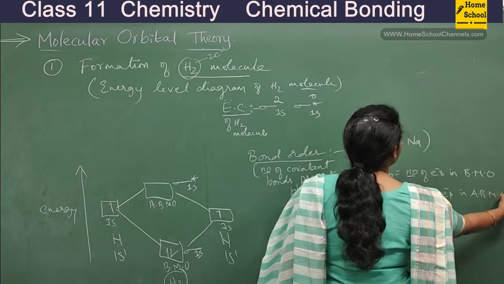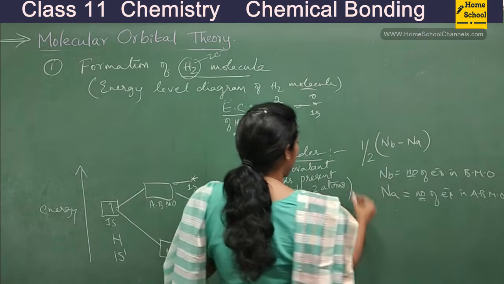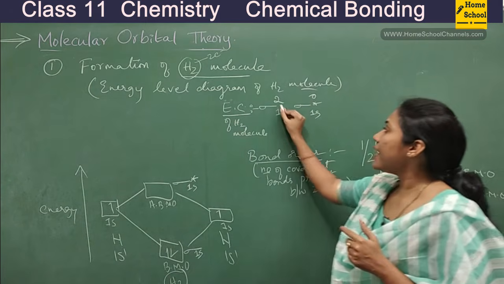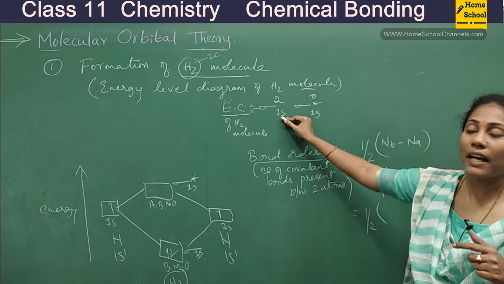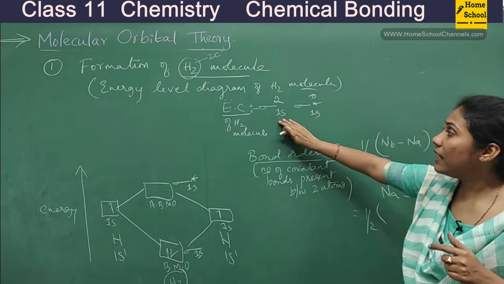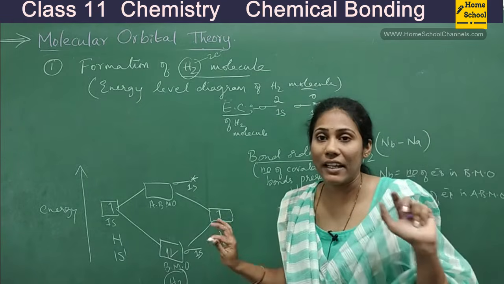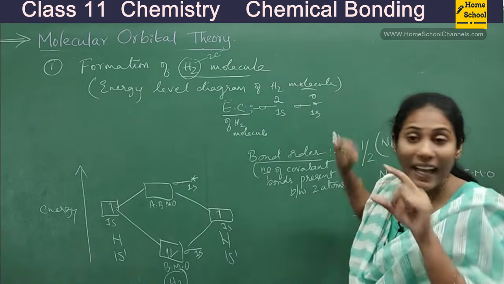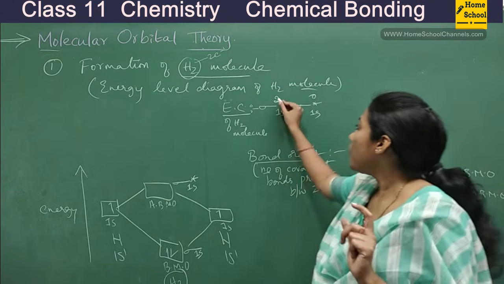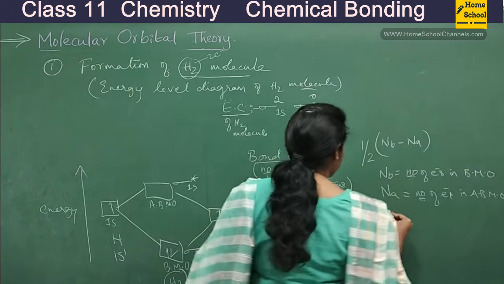Let's calculate: half into how many electrons are there in bonding molecular orbitals? Bonding molecular orbitals are those orbitals on which you don't have a star. If you have a star, it is anti-bonding. If you don't have a star, it is bonding. How many electrons are there in bonding? It is 2.